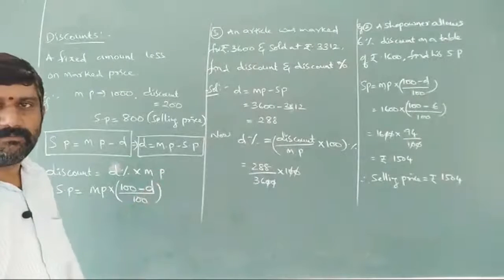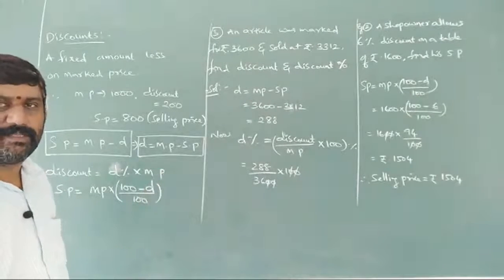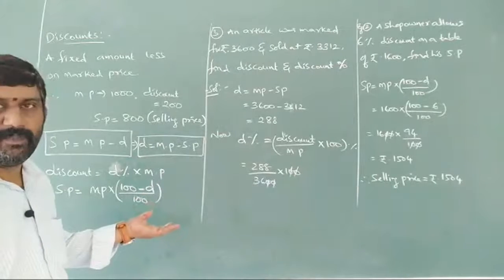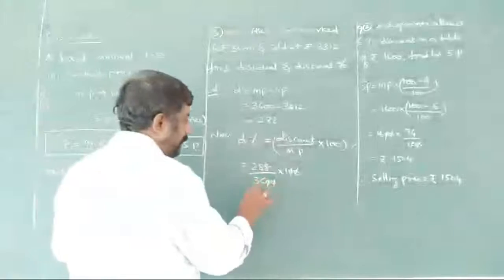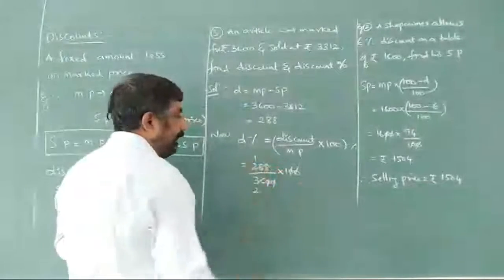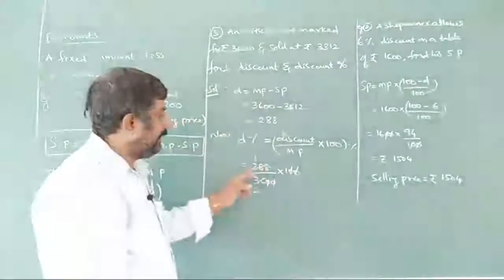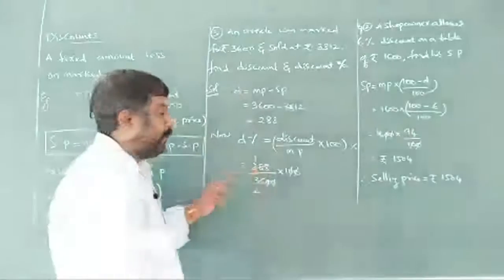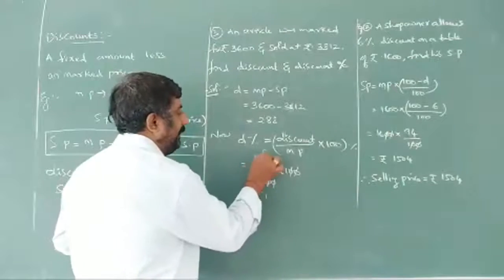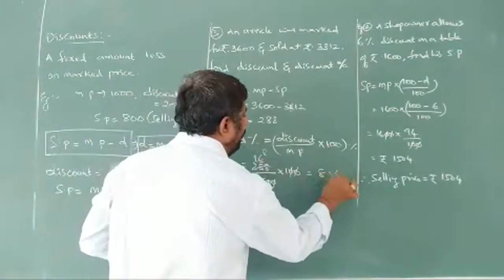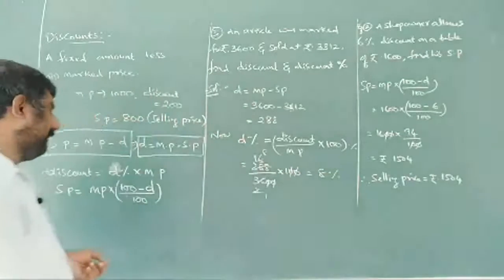In the 36 table. If you know the 36 table, then go with the 36 table, or else the 18 table is better. 18 ones are 18, 10 left, 108. How many times? 16 times it will go. Again 2 ones are, 2 8s are 16. So 8% is the requirement we have here.